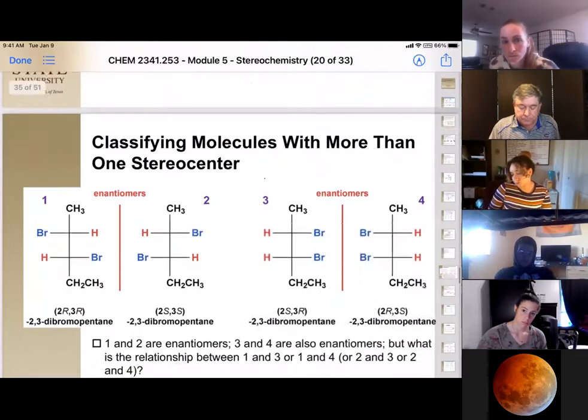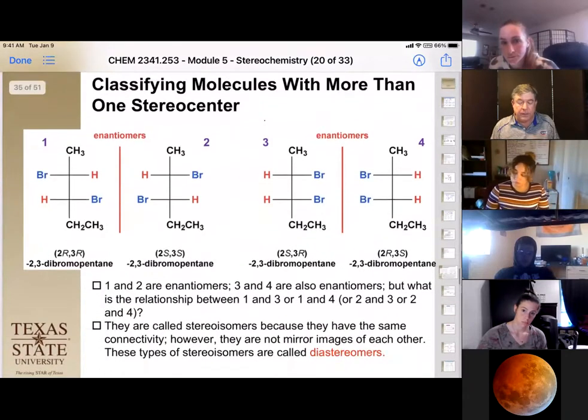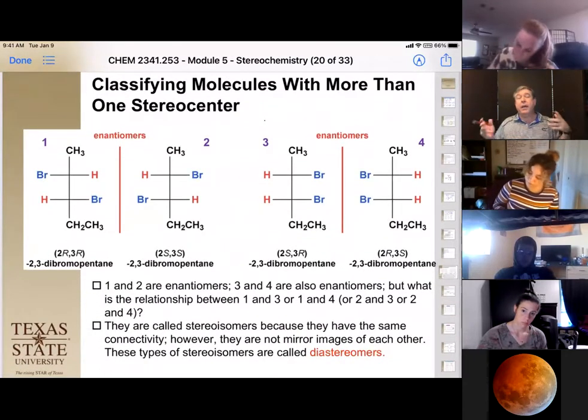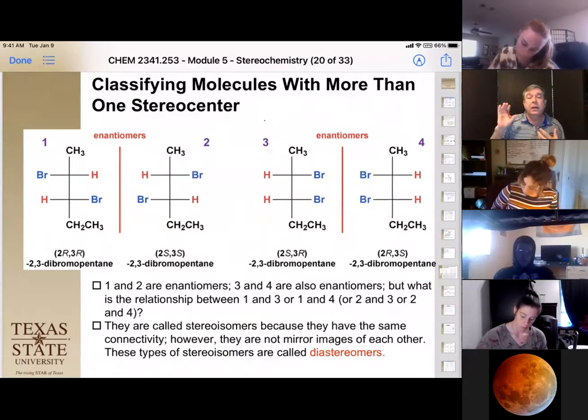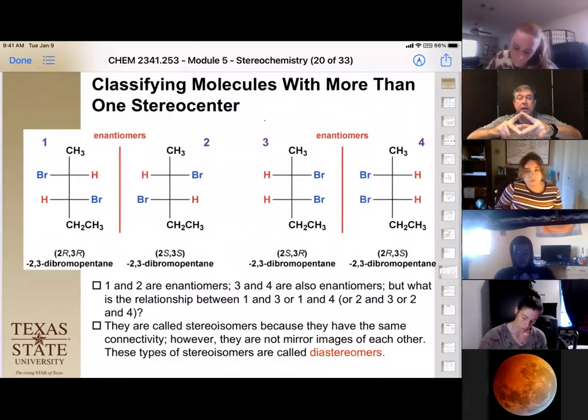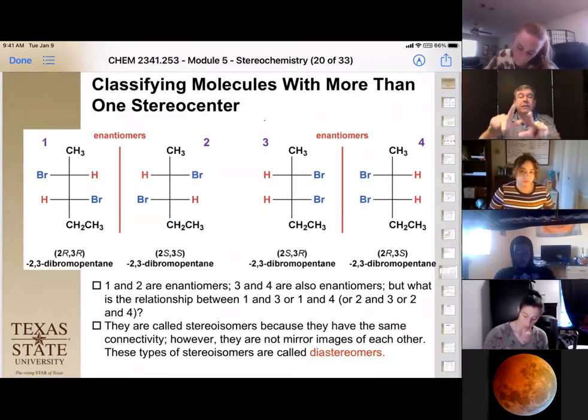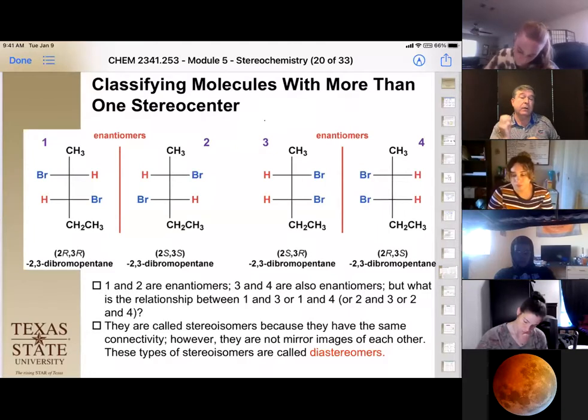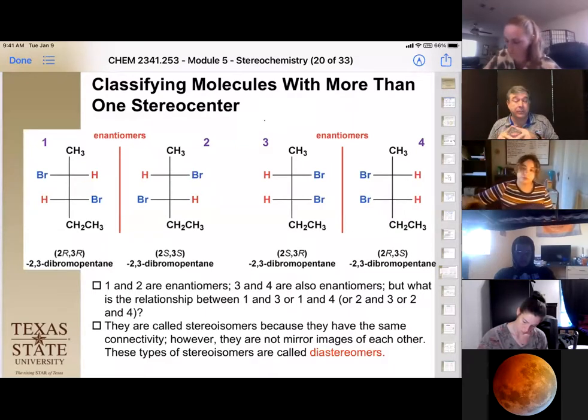Okay, so the first thing we want to do is say we now have a new classification. Enantiomers always come in pairs. If we have equal and opposite mirror images of each other that are non-superimposable, that's a pair of enantiomers. But we have a total of 4 isomers possible with our 2 stereocenters. Now, the other set, those 2 other ones, also have to be enantiomers of each other.